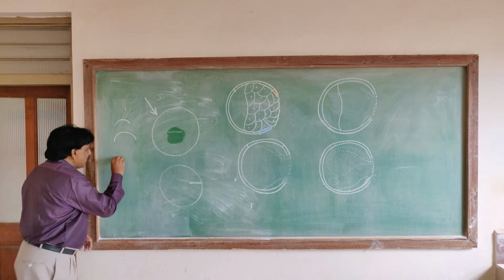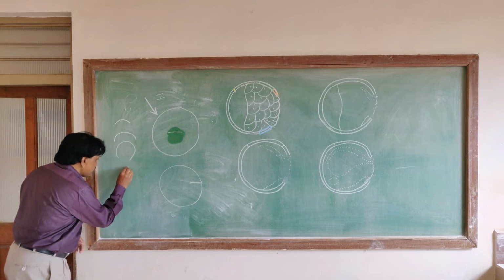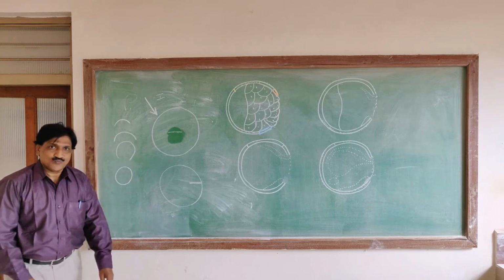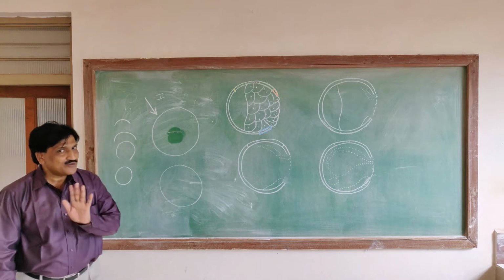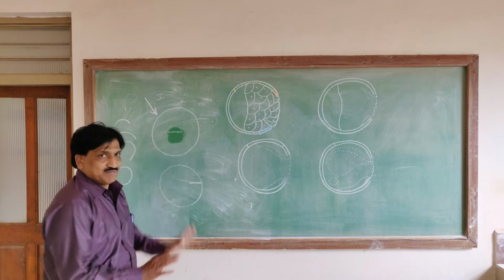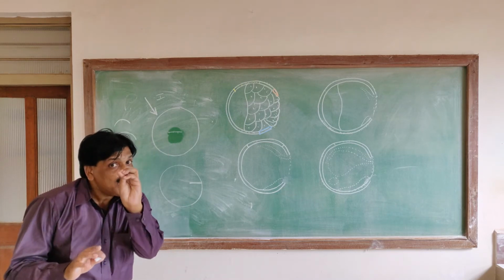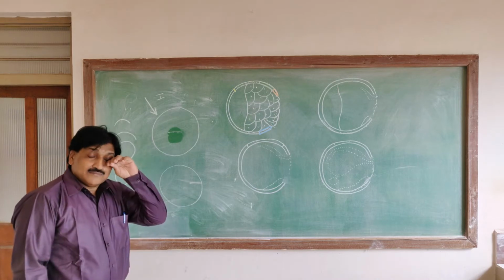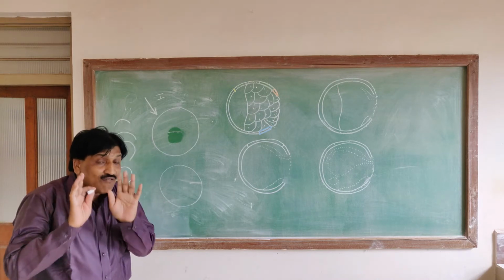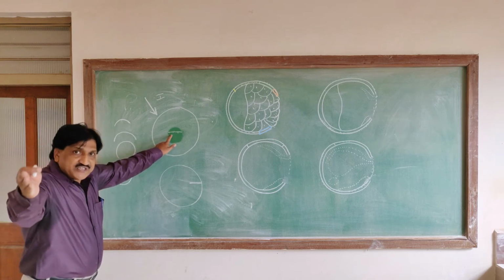The next is horseshoe shape. The fifth is the ring-like structure called the blastopore. That means you have to draw five diagrams. In the book I will draw only two diagrams, but you have to draw five diagrams because this group exhibits different shapes.